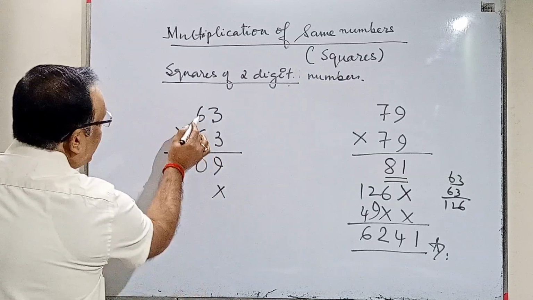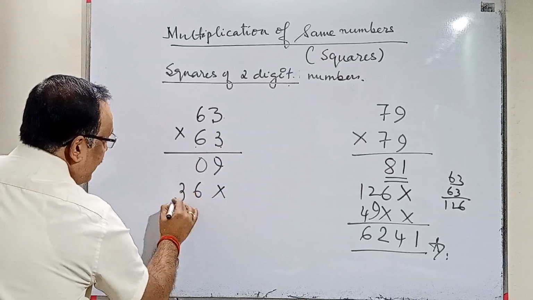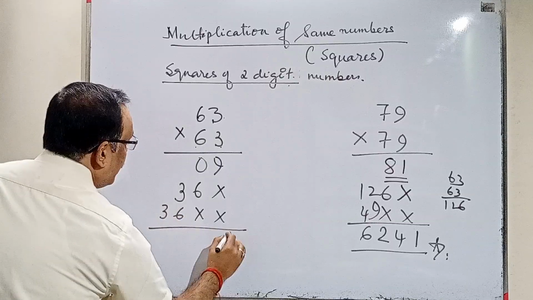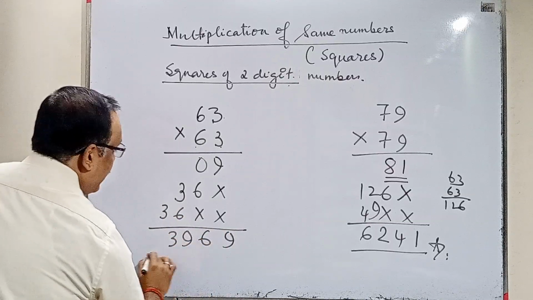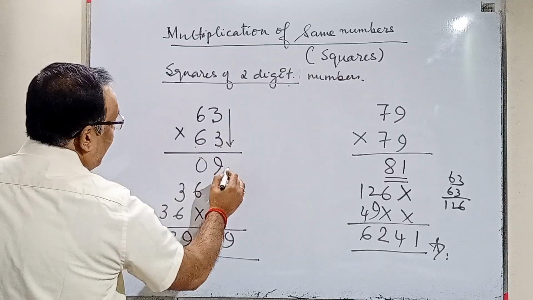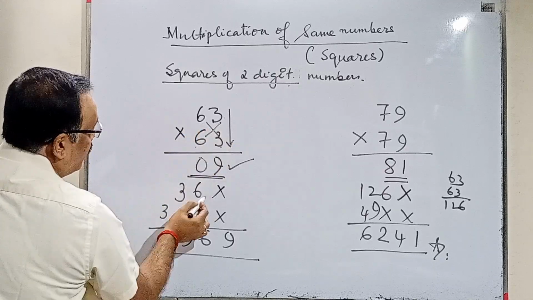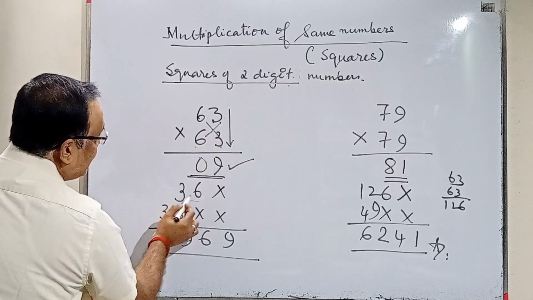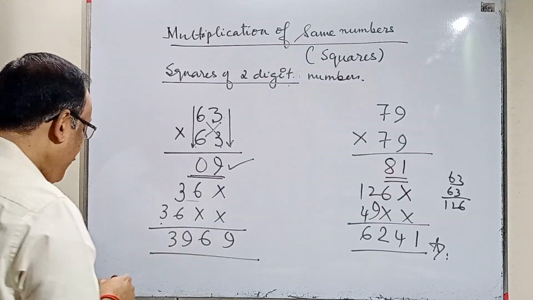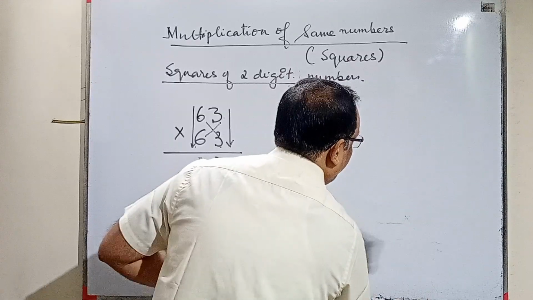So 6 into 3, 18. And 6 into 3, 18. 18 plus 18, 36. 6 into 6, 36. So 9, 6, 9, 3. That's the answer. Hope you have followed. This 3 into 3 I have done. This is 9. I must write it in 2 digits. Then cross 6 into 3, 6 into 3. This we must add 18, that is 36. And then I have multiplied 6 into 6, 36. We have added. Now I'll give you a sum for you to try of similar type.